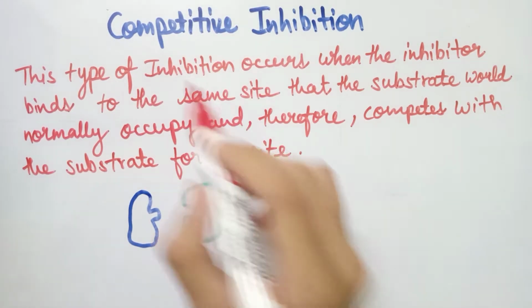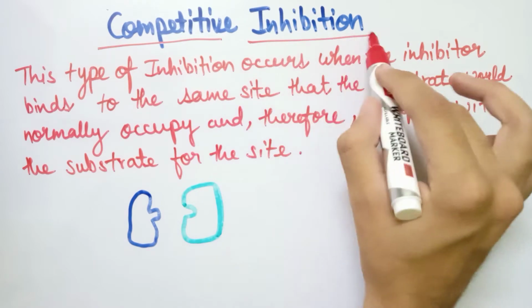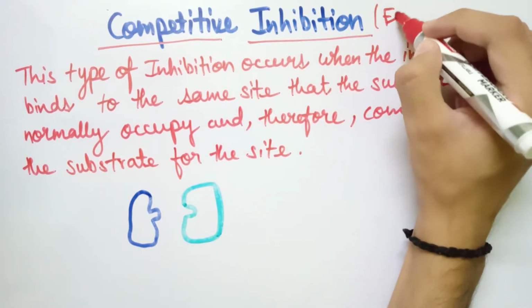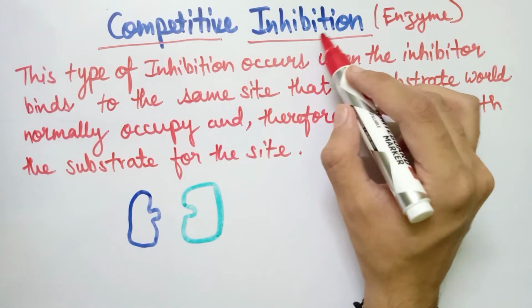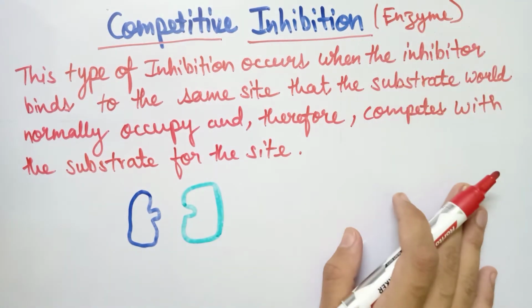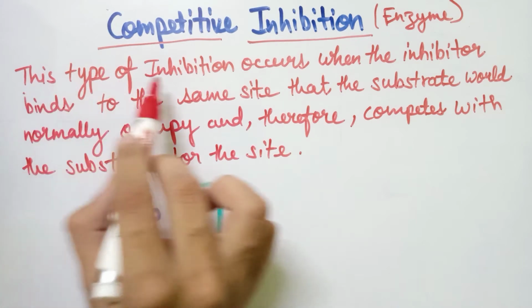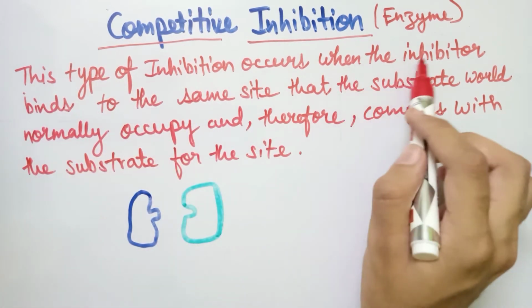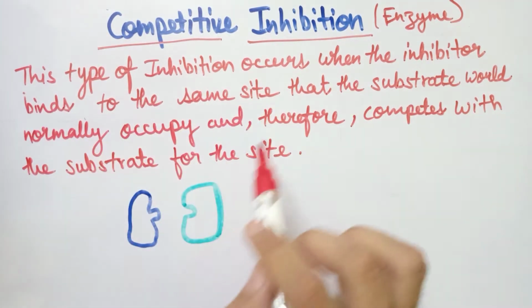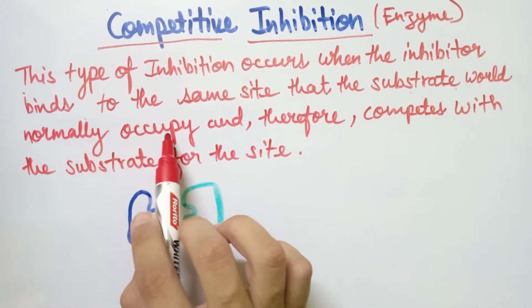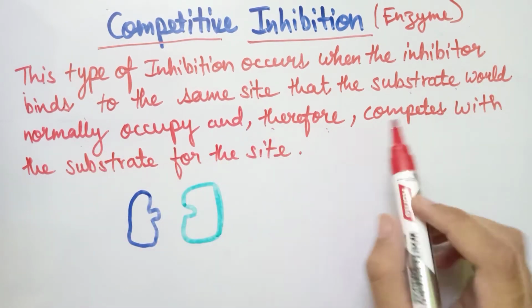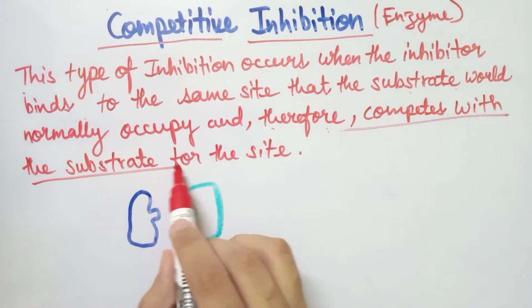Today we will study competitive inhibition in enzymatic action. So what is competitive inhibition in enzymatic activity? We will study that in this video. This type of inhibition occurs when the inhibitor binds to the same site that the substrate would normally occupy and therefore competes with the substrate for the site.